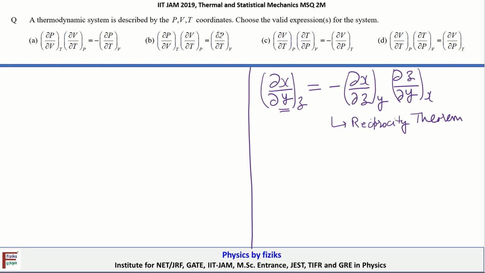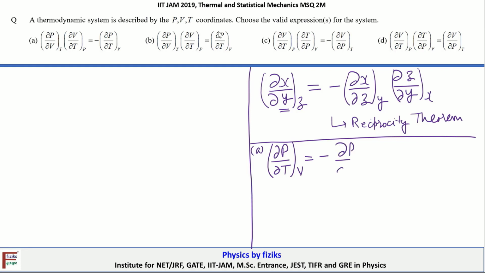Now we have to make use of this theorem and identify which one is the correct option. So let's continue with option A. In option A we are given dP by dT at constant volume. I'm starting with the right hand side. dP by dT at constant volume will be equal to negative dP by dV at constant temperature, and then dV by dT at constant pressure.